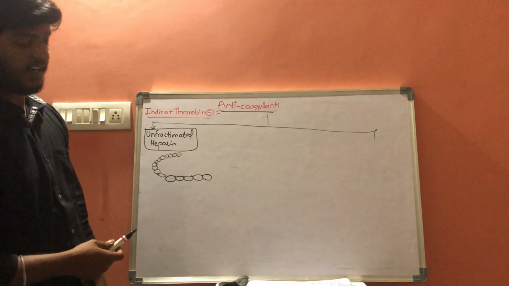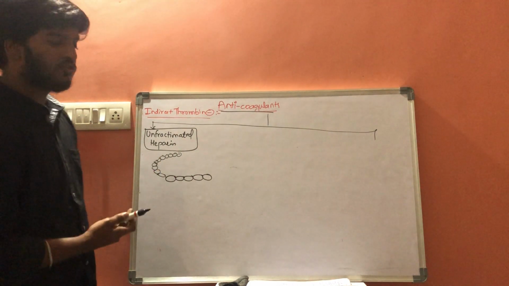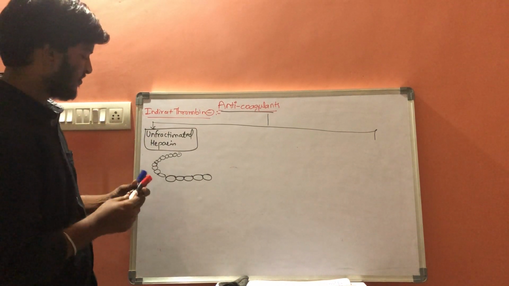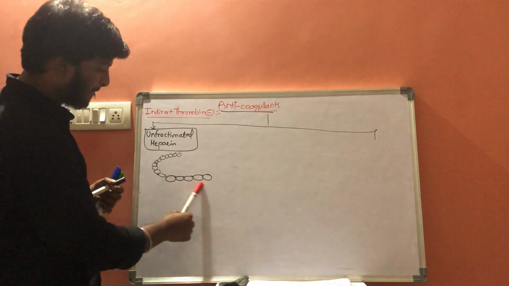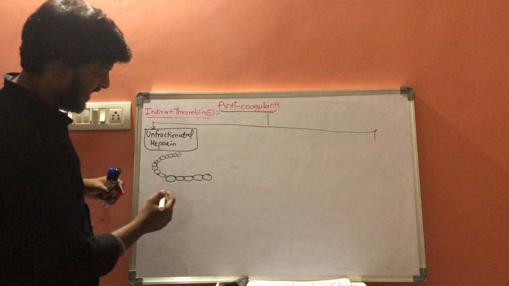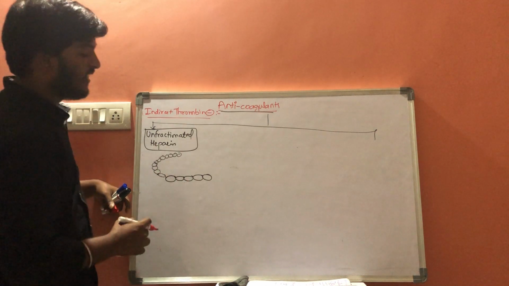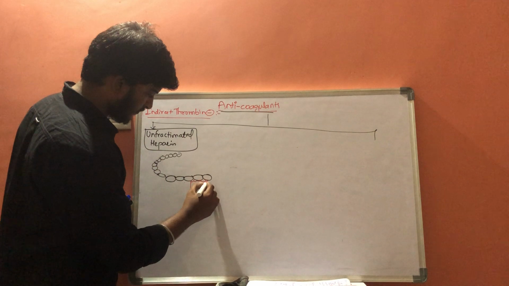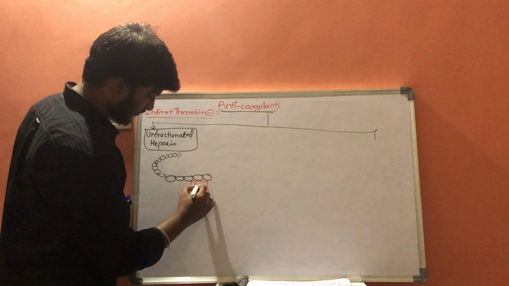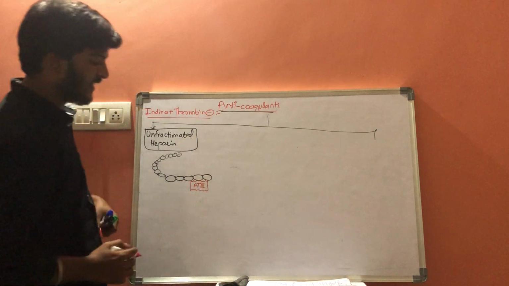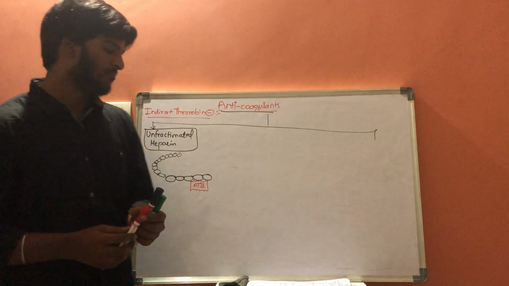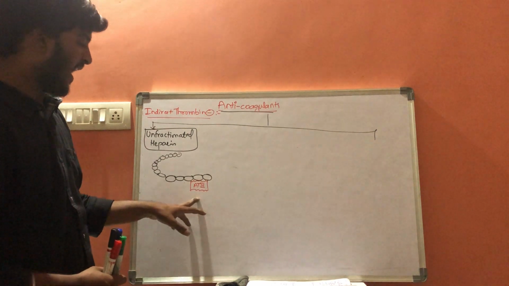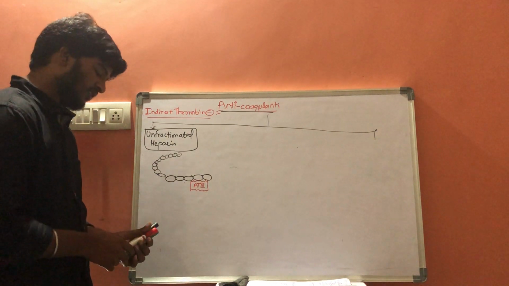So how it shows its action: this active pentasaccharide will attach to antithrombin 3. Whenever it is attached to antithrombin 3, antithrombin 3 will inhibit 10A.